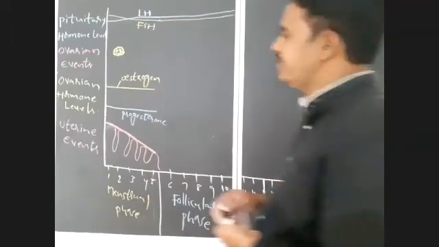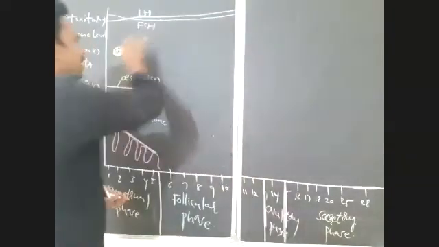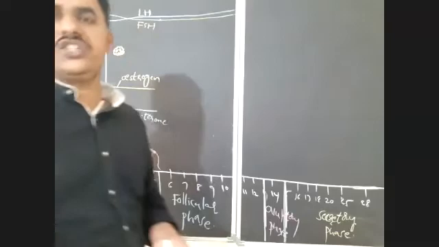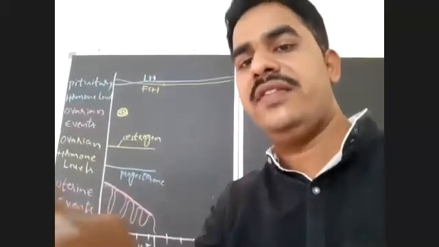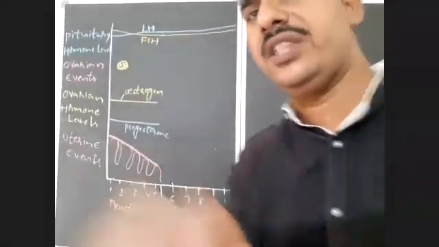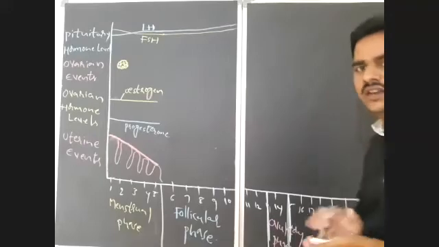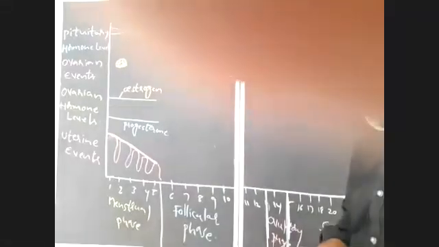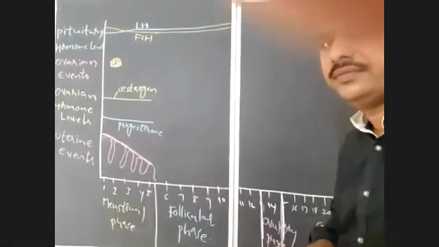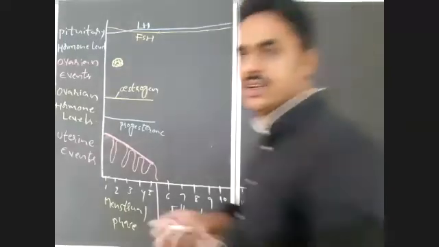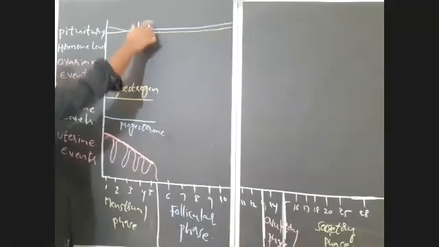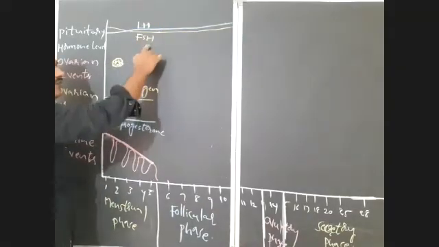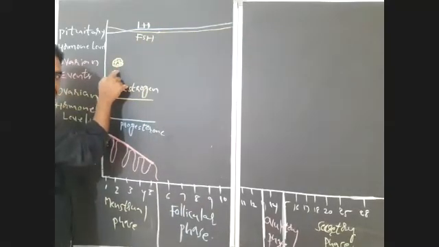Okay, right. What about the action of FSH and LH? Observe, if you are not able to listen properly, very important changes take place in the second phase. Whenever FSH and LH levels increase, FSH will act on the ovarian follicles.